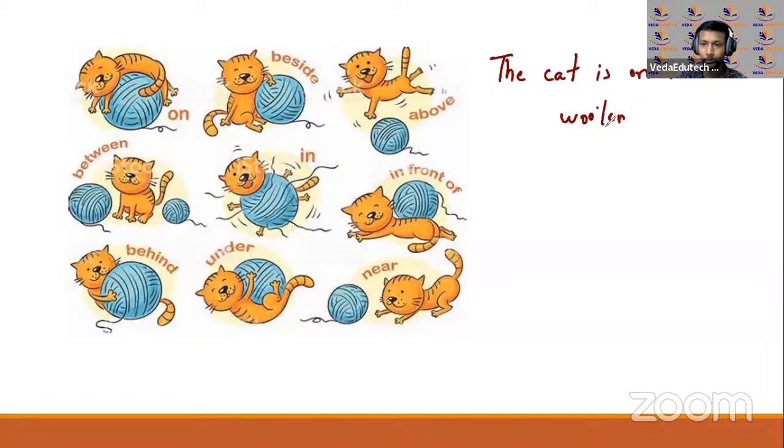Woolen ball. The cat is beside the woolen ball. उसके side में है. You can use these words and frame. Okay, above the woolen ball. Cat is between the woolen ball. The cat is in the ball.